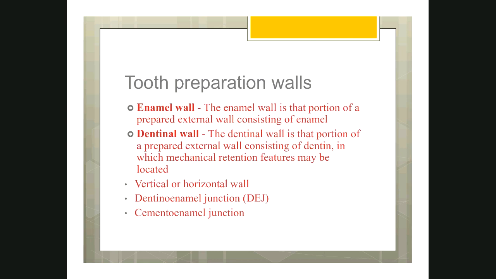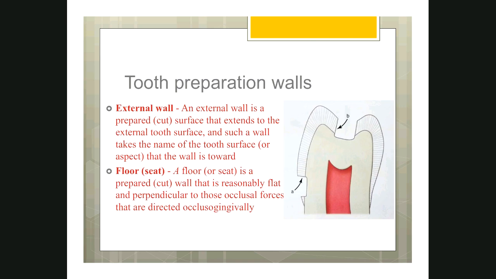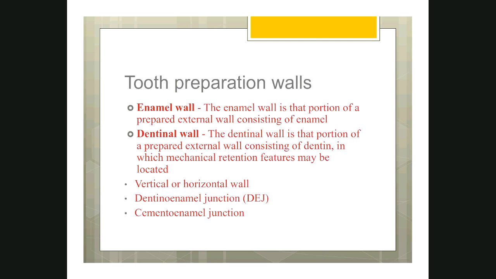Now coming to another new terminology called enamel wall and dentin wall. This is very easy for you to understand. For example, in this external wall, the portion of the wall which is in enamel is called enamel wall. The portion which is in dentin is called as dentin wall. It's very easy, not so difficult. Okay. And also sometimes you call it as vertical wall or horizontal wall for communication purpose. And you know what is DEJ and cemento-enamel junction. I don't have to explain. But for the sake of completion, we have added it here.